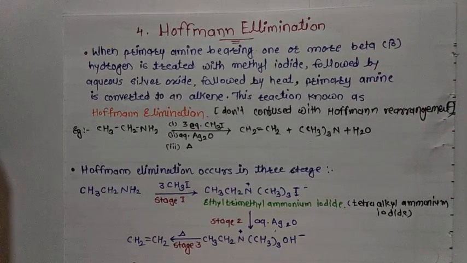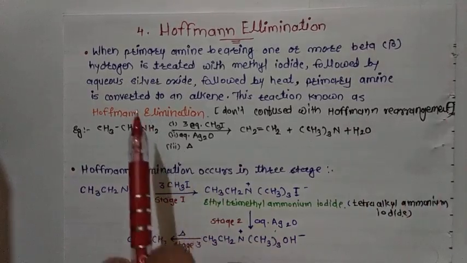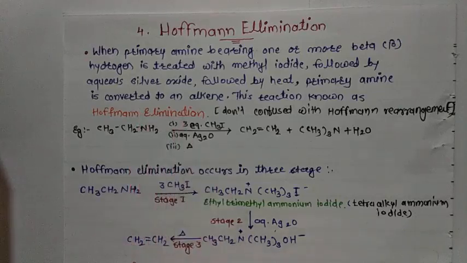After the heating, the primary amine is converted to an alkene. So we can say that the conversion of a primary amine, which carries a beta hydrogen atom, into an alkene is called Hofmann elimination. Don't confuse Hofmann rearrangement and Hofmann elimination. Both are different. From this statement we put up a reaction.